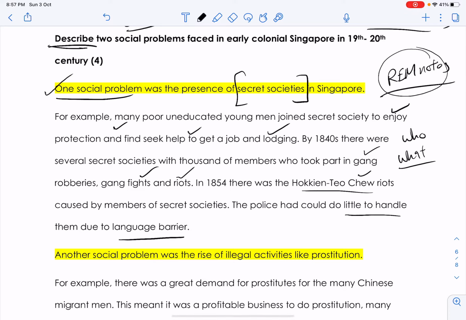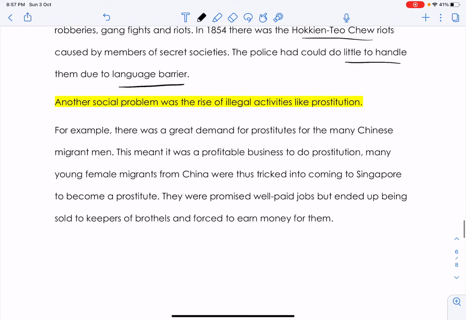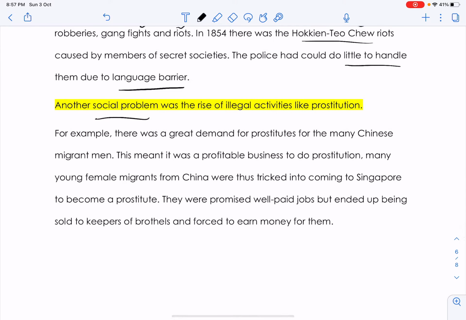I just need you to answer the question, because the question is asking what's the social problem? Well, the social problem was secret societies. Then 3 details about secret societies. Then let's say you move on to another problem. So another problem faced. Then the main point here is prostitution, right? According to the RAM notes, I gave you the mind map as well. I gave you all the main points, right? So prostitution is another one.